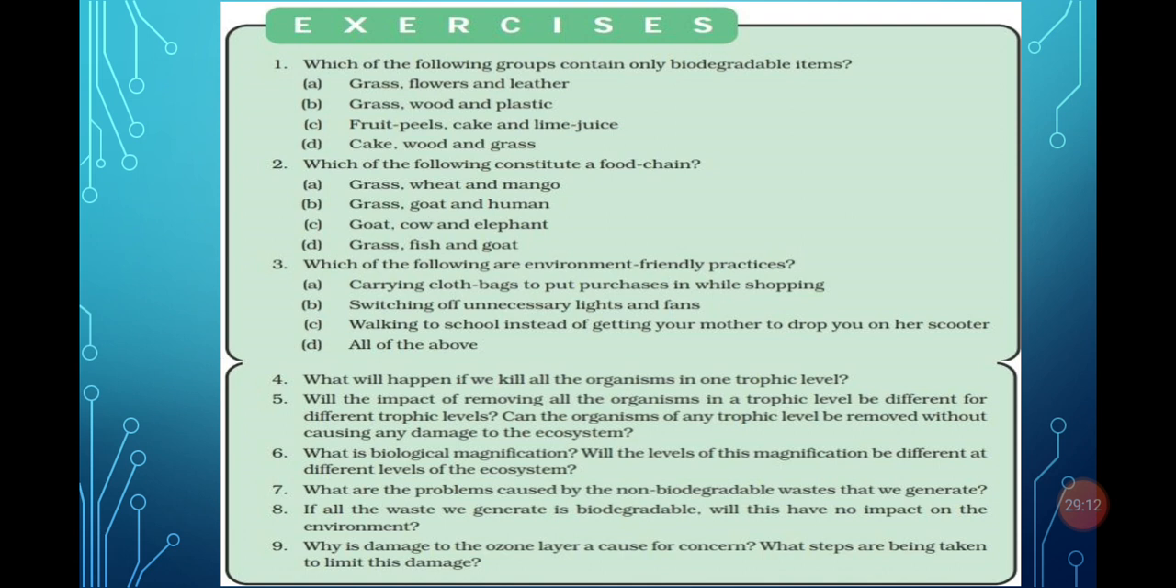So this is your chapter, Our Environment. Read that chapter one time from the book and listen carefully, and also read it, understand it, and make a summary of that chapter.